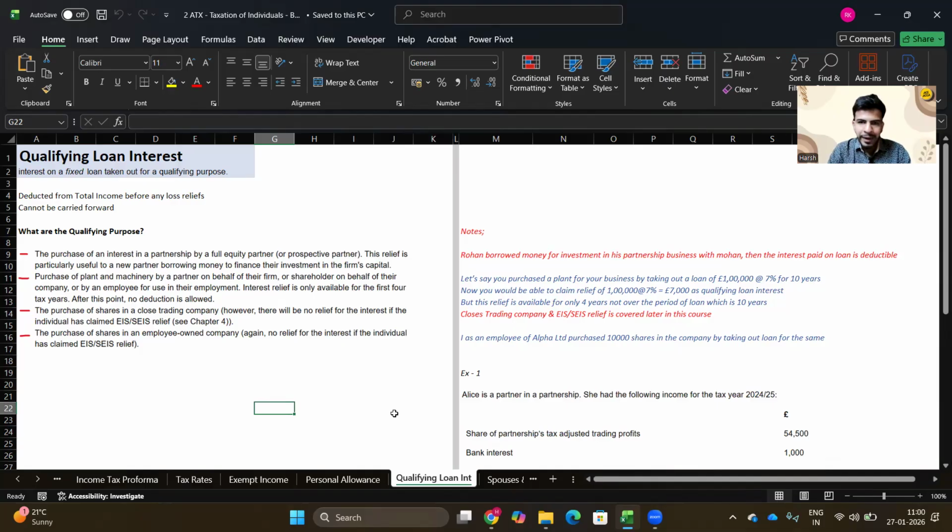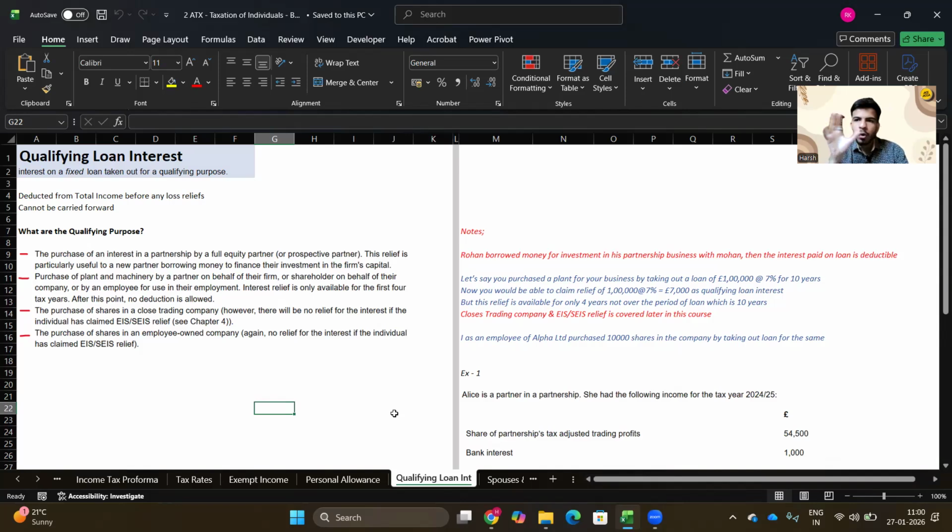This relief is particularly useful to a new partner borrowing money to finance their investment in the firm's capital. Let's say person A opens a partnership firm and offers person B to join with him, but person B does not have sufficient capital. Both need to bring 5 lakh pound, let's say, but person B does not have enough money. So he borrows that money to finance his investment, to get the stake.